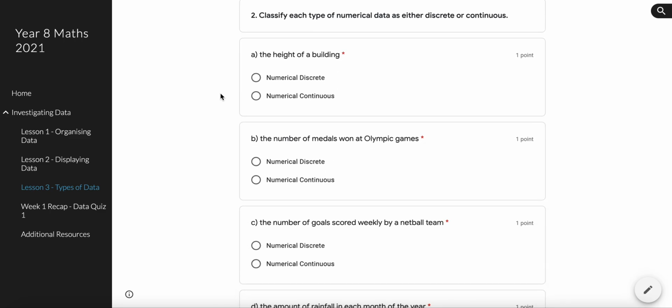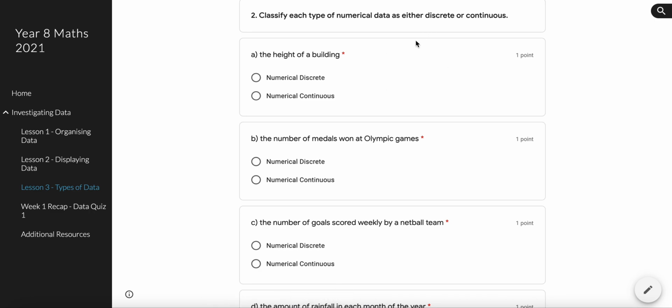Okay, we're up to question 2 now. Classify each type of numerical data as either discrete or continuous. Within numerical data, we can have another 2 types. One is discrete, which means that it's data that you can count. And the other is continuous, which means that it's data you need to measure. If you're measuring, it's continuous. If you're counting, it's discrete. And this only applies to numerical data, not categorical data.